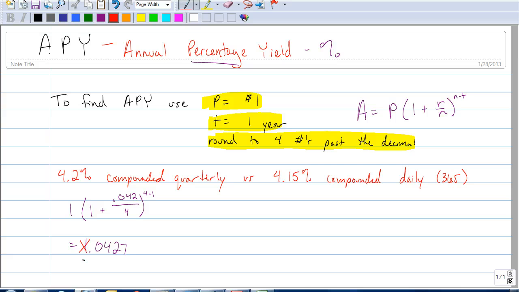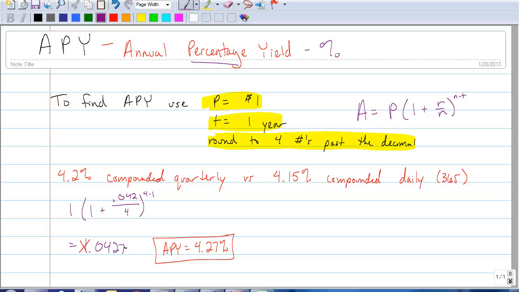We want to look at this as a percent, so we're going to forget that 1, and say that our APY here would be 4.27%. So if it's 4.2% compounded quarterly, that's equivalent to 4.27% compounded annually. That's why we call that the annual percentage yield.